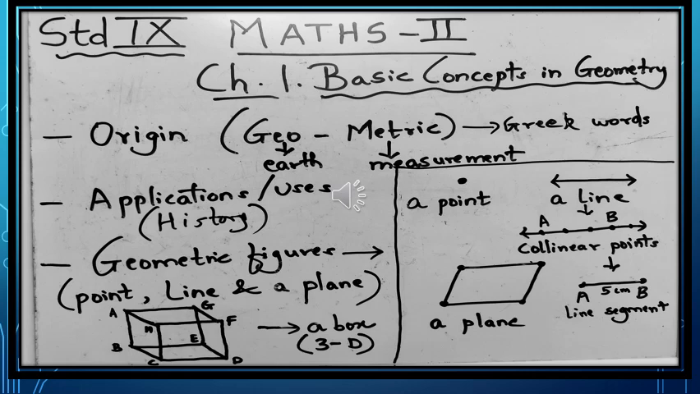A line. A line is a collection of points which are collinear. I hope you all are aware of the terms collinear and non-collinear. Collinear means that the points are aligned in one single straight line. A line has no end point. It can only be extended to infinity. Therefore, it is shown with arrows at both the sides of it.